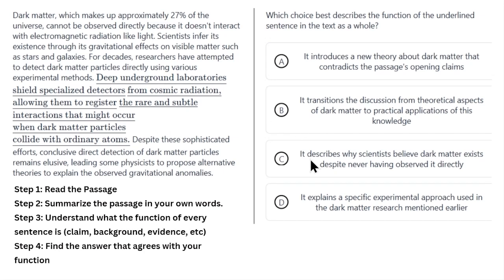And C, it describes why scientists believe dark matter exists despite never having observed it directly. No, that's not what the sentence is saying. It's saying an example of an experimental method. And D, it explains a specific experimental approach used in the dark matter research mentioned earlier. Okay, perfect. So, right? Yes, it explains a specific example of how they do this research. So D is the right answer.